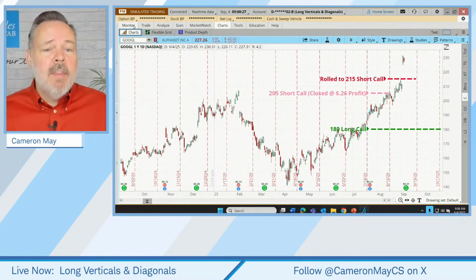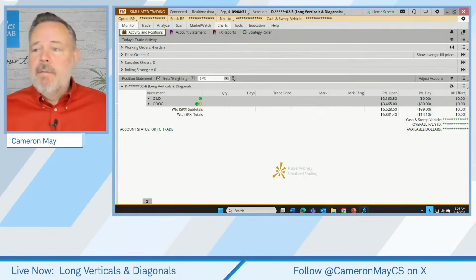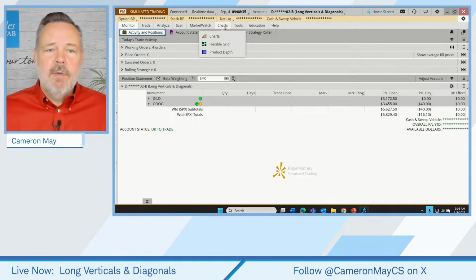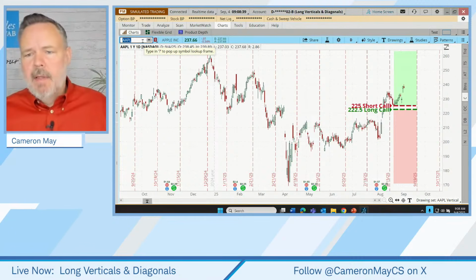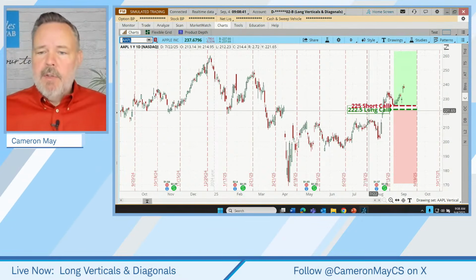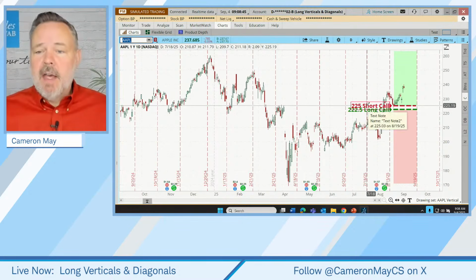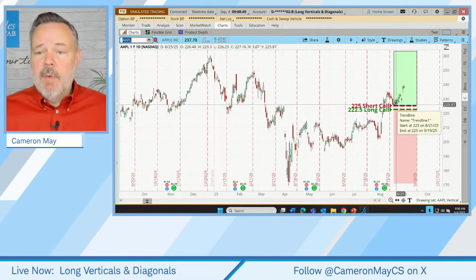But we do have two other positions, so let's look at those. First trade was, well, let's do last week's trade last. So let's do Apple. Here's what's happened with Apple. We owned the 225 long call, or 222.5, sold the 225. That's a long call vertical spread, which is bullish, and the stock just went shooting up.